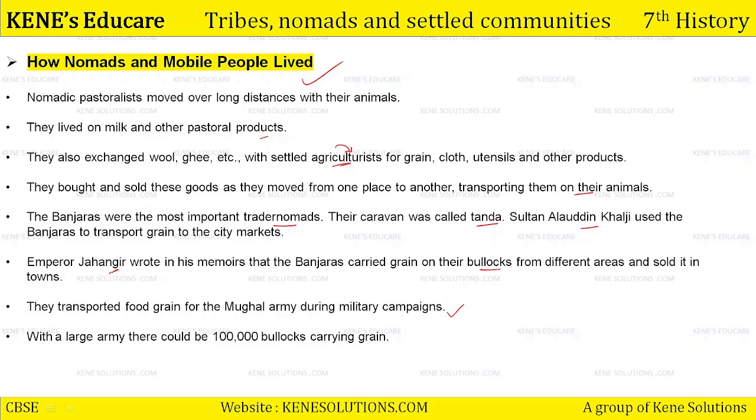So dekh rahe aap, these Banjara people, these Banjara tribes have worked for the Delhi Sultanate as well as for the Mughal Empire. With a large army, there could be, you can say, 100,000 bullocks carrying grain. Okay, so this was the impact of the Banjara people. This was the mighty population of the Banjara tribe at that point of time.